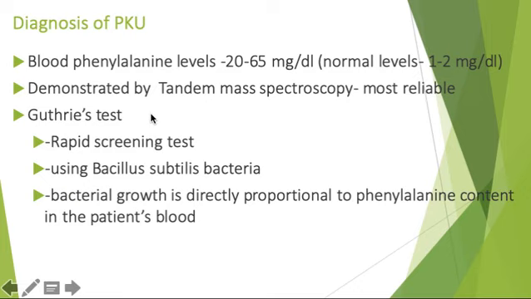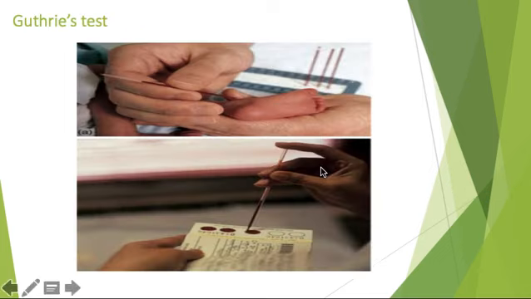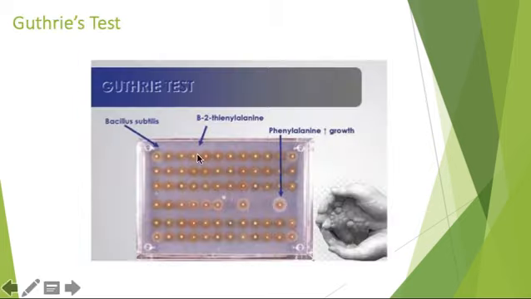Okay, and then you also have one more test, the Guthrie test, which we've already studied. That is the rapid screening test using Bacillus subtilis bacteria. The bacterial growth is directly proportional to the phenylalanine content in the patient's blood. So how do you do it? You take the heel prick sample and apply it on the discs or cards which contain the Bacillus subtilis, and you have an inhibitor, that is beta-2-thienylalanine.